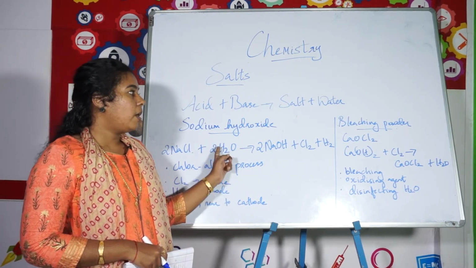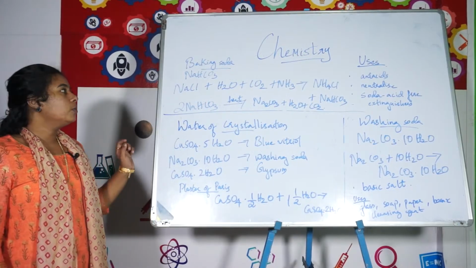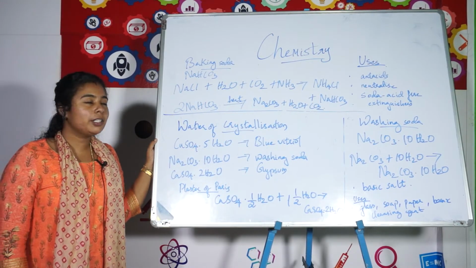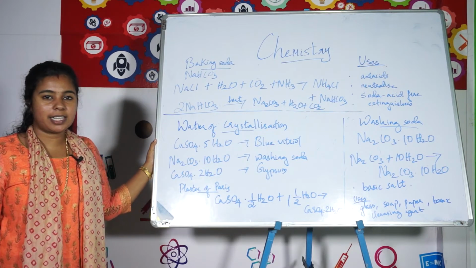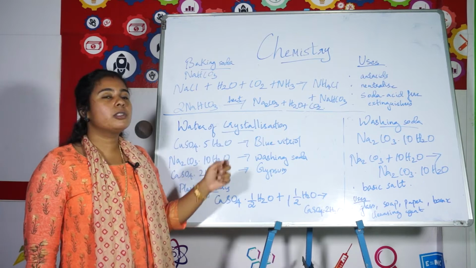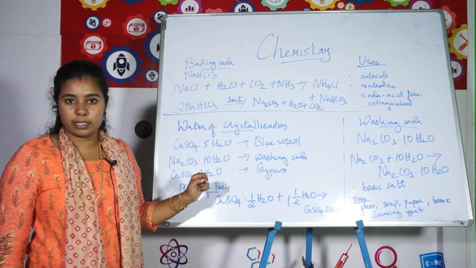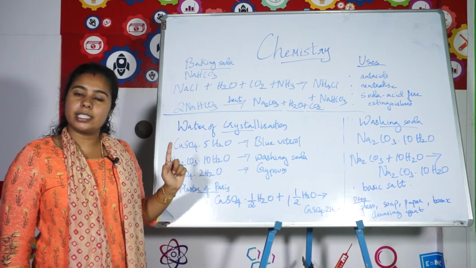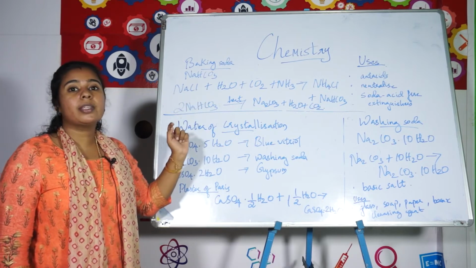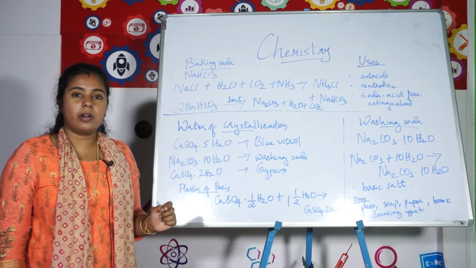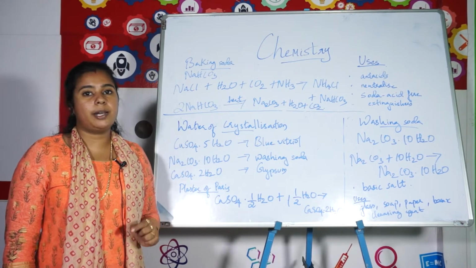So we have discussed sodium hydroxide and bleaching powder. So children, now we are going to learn about baking soda. Okay, you have heard about baking soda, isn't it? It is chemically known as sodium bicarbonate, that is NaHCO3. Okay, NaHCO3, sodium bicarbonate or sodium hydrogen carbonate.